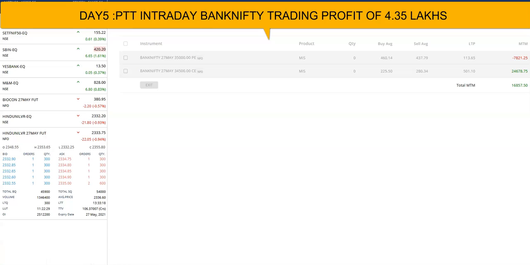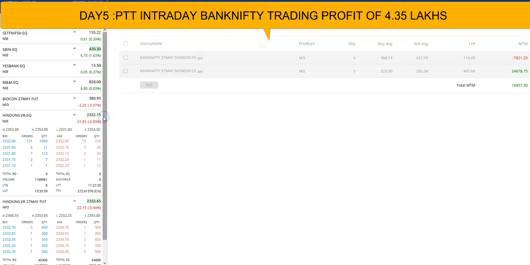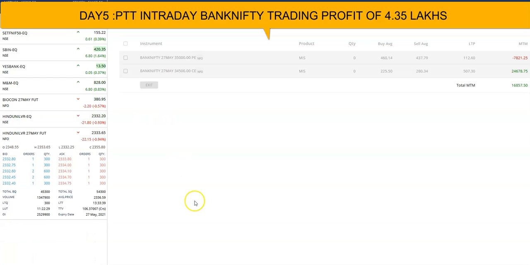And then the second account has something around 16,857 as profit. Another thing: I gave a call in Hindustan Lever, in cash actually, as a trial period. I gave the call at 2336, and it went up to 40, and then retested all the way down. So we don't have any profit in this trade.